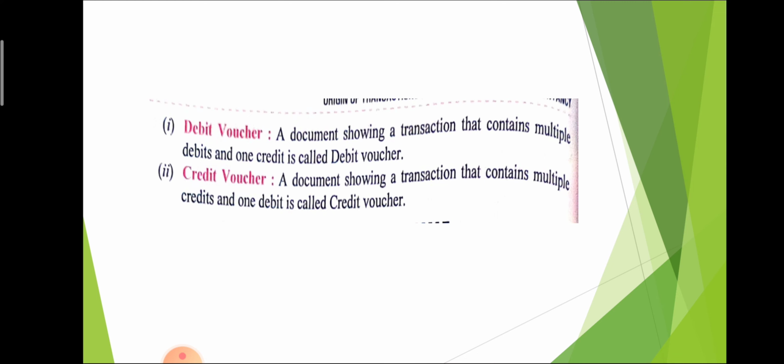So the learning point is that here multiple is debit, so that is a debit voucher. Here multiple is credit, so that is a credit voucher. It means that whichever side has the larger number of transactions gives the name of the voucher. Multiple means many debits and one credit; at that time, what is the larger number? That is multiple, so that is called a debit voucher. Or in case of a credit voucher, multiple credits and one debit. It means the larger number is multiple, so that is a credit voucher.